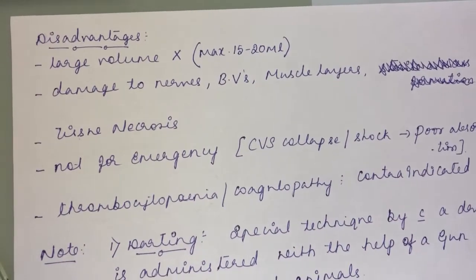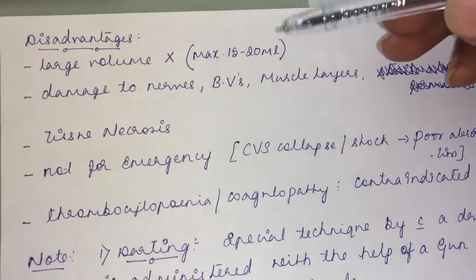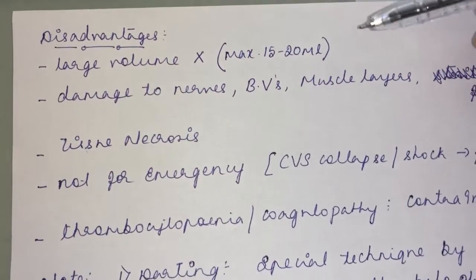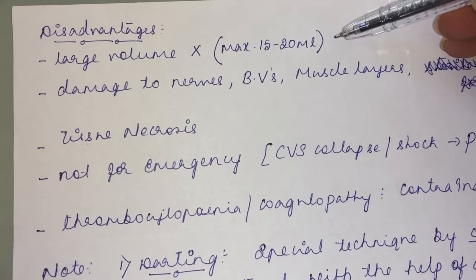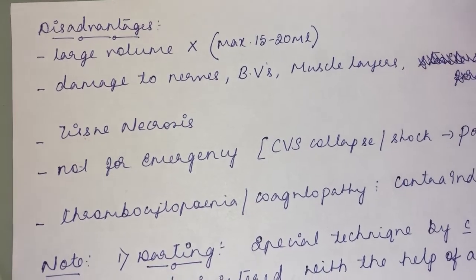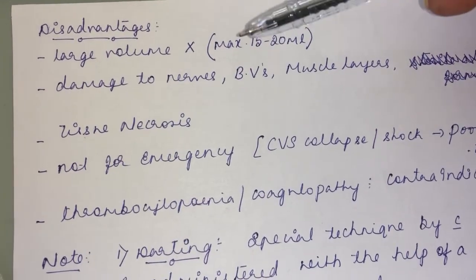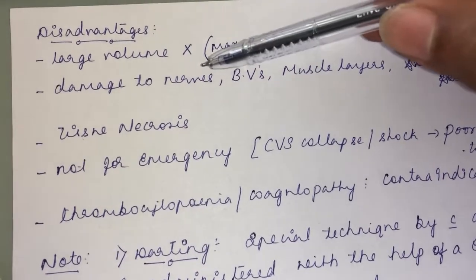See, the disadvantage of the intramuscular route of drug administration is that larger volume is restricted. Larger volume cannot be given through the intramuscular route. Maximum you can give is 15 to 20 ml of the drug. And another disadvantage is, since the nerves also pass through the skeletal muscle, it might lead to damage